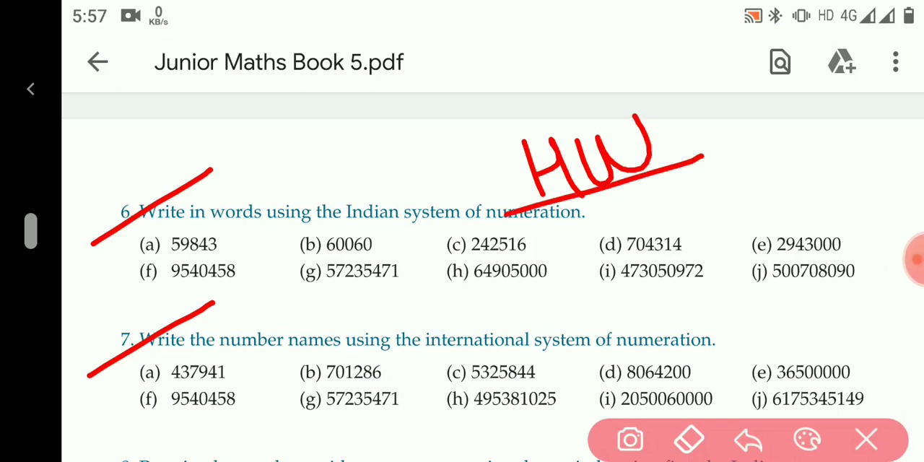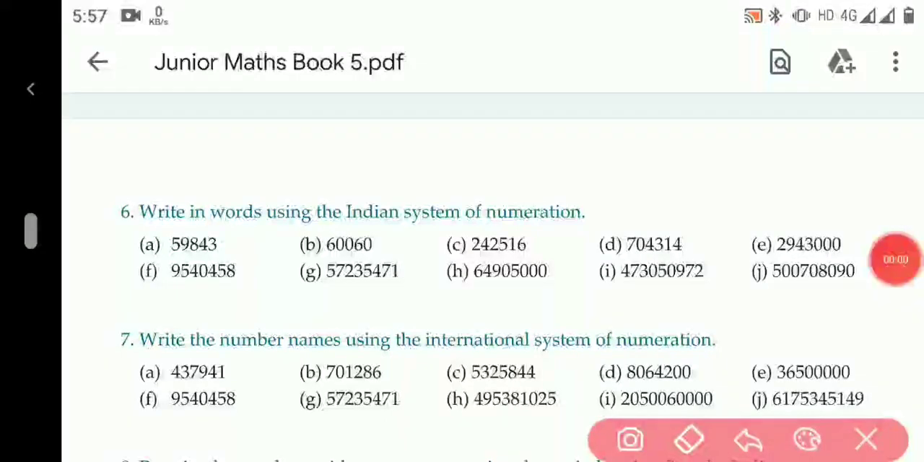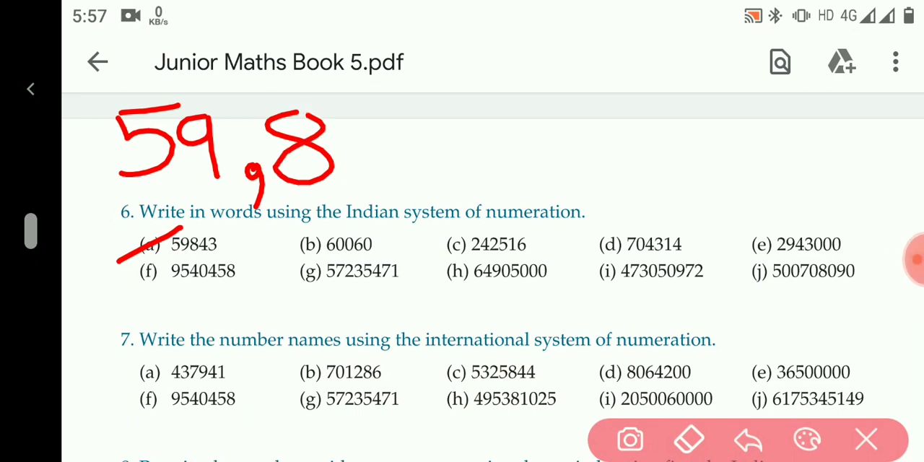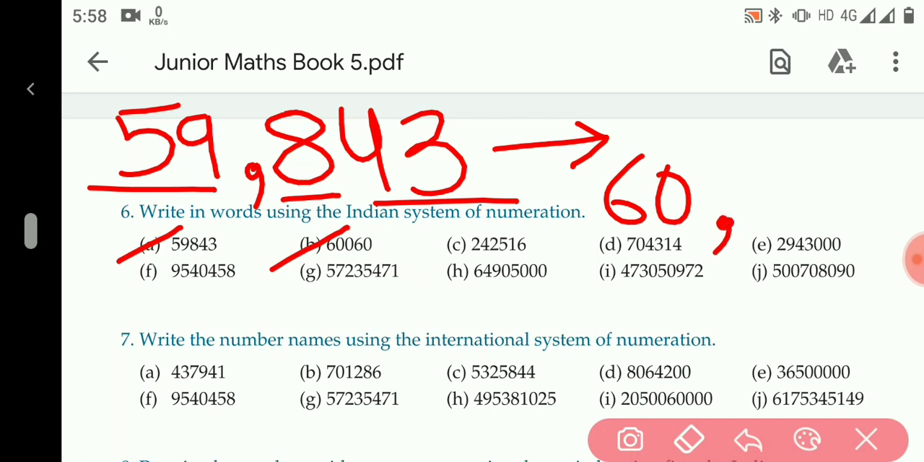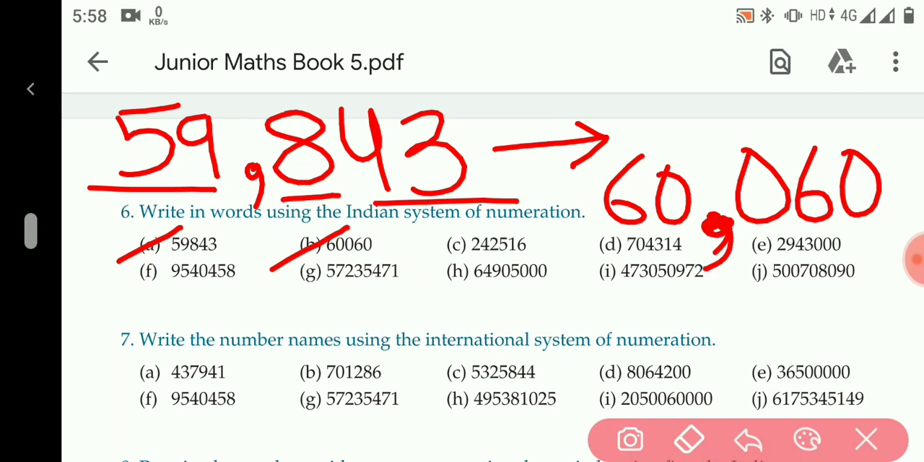Let me explain. In question number 6, you have to write the number names in Indian system, and in question number 7, you have to write the number names using the international number system. 6th ka A part, 59,843. You can write the spelling of this now. Next one B part, 60,060. First we will put comma here, then we will write the number name.